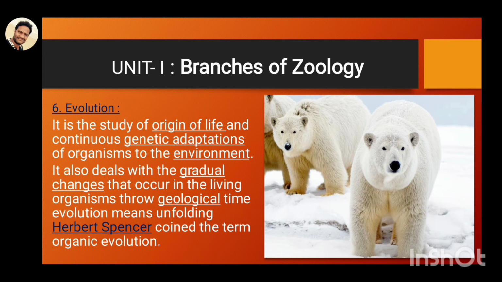Whereas the tropical bears are completely dark and black in structure, and very thin compared to the tundra bears. That is the environmental adaptation to tropical conditions. So the genetic adaptations of organisms to the environment are called evolution. The term organic evolution was coined by Herbert Spencer. This is most important for the EAMCET and NEET bits.